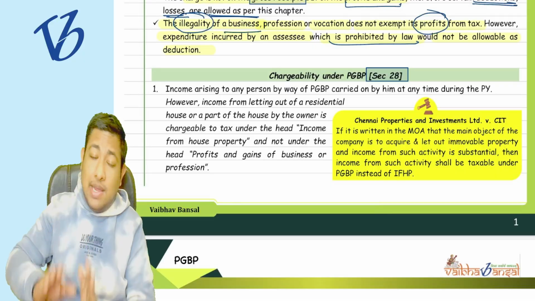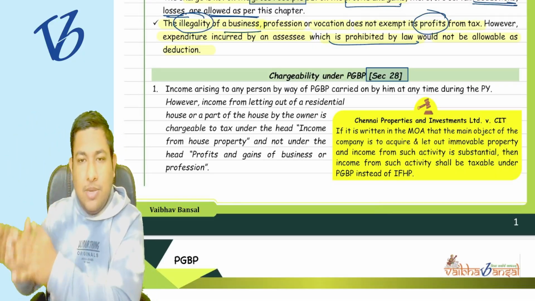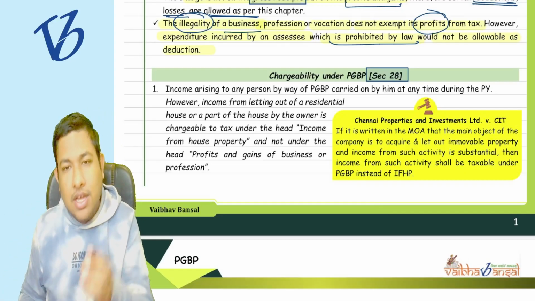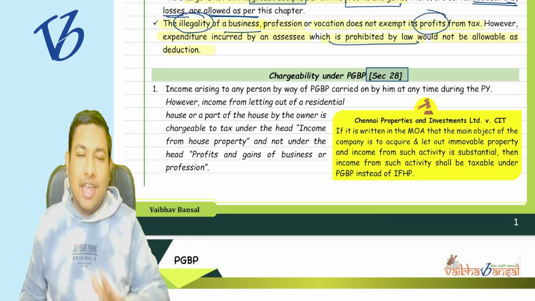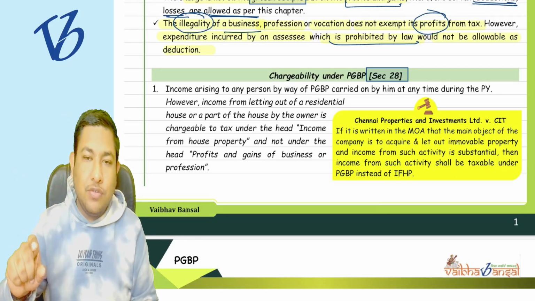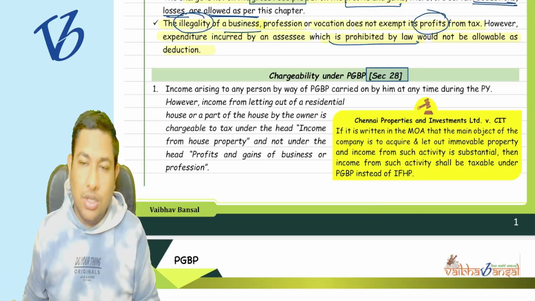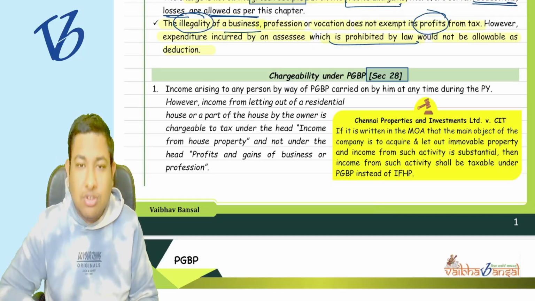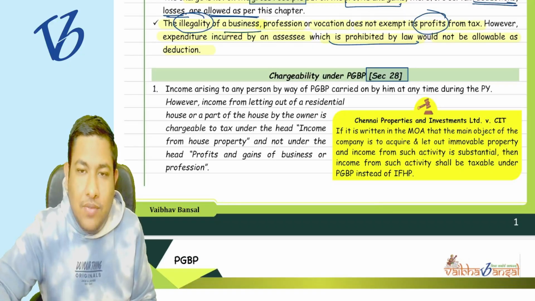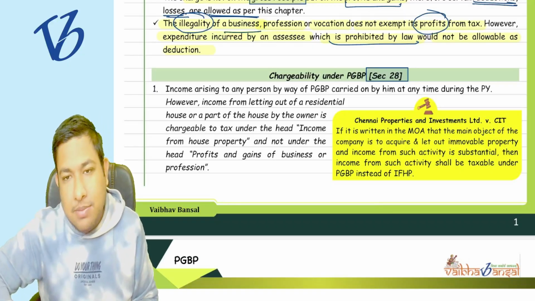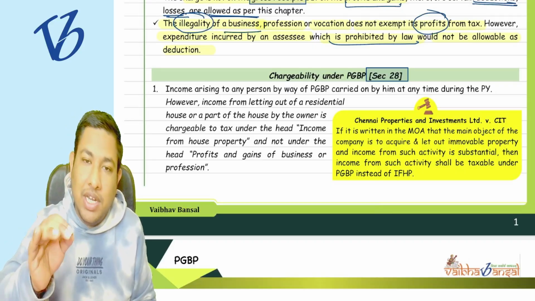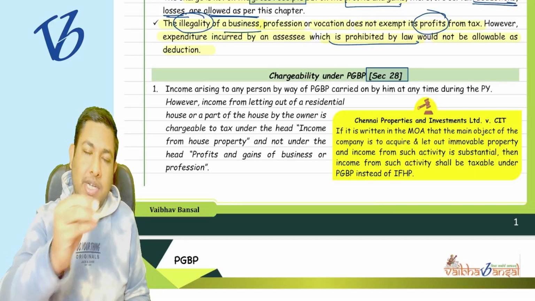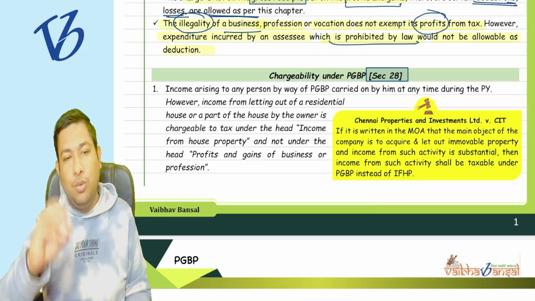Okay, and likewise, they have given a chargeability section under the head capital gains. They said that if you have done this work, then your income is going to be taxed under the head of capital gain, and all the provisions of the chapter of capital gain will apply to you. Understood? So there is one section that talks about chargeability, like why we come under the chapter PGBP, because section number 28 mandates that if you are earning this income, then it is going to be taxed under the head of PGBP only.